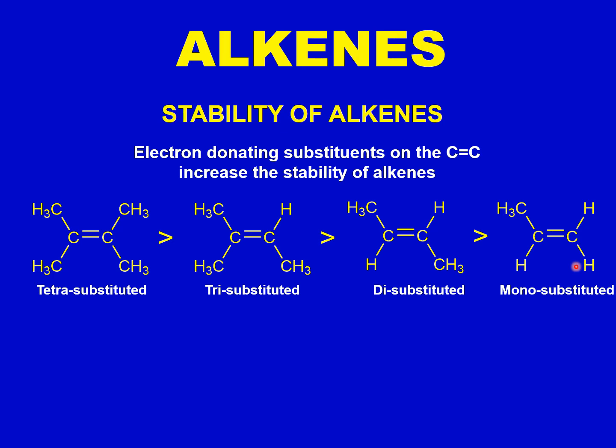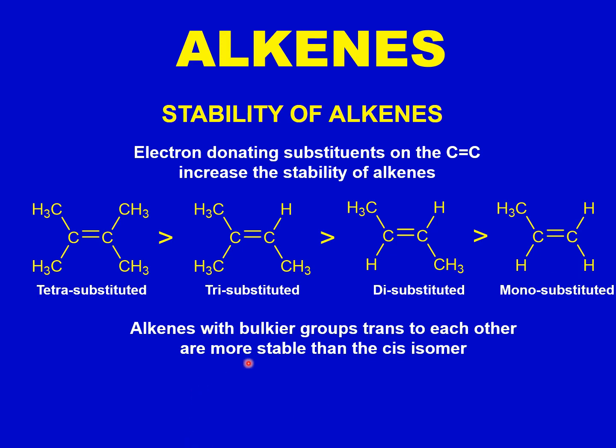Another important fact about the stability of alkenes is that sometimes these bulkier groups may be on the same side or on opposite sides of the carbon-carbon double bond. When these bulkier groups are on the same side of the carbon-carbon double bond, they are closer to each other in space, and that brings about some steric hindrance or steric repulsion between them. To avoid that steric repulsion, they would tend to be on opposite sides of the carbon-carbon double bond. So when alkenes have bulkier groups trans to each other, they are more stable than the cis isomer.